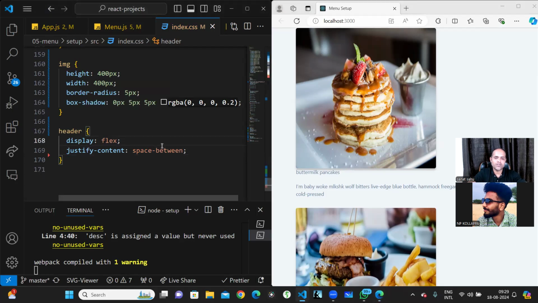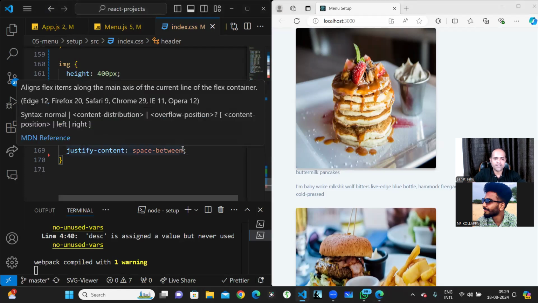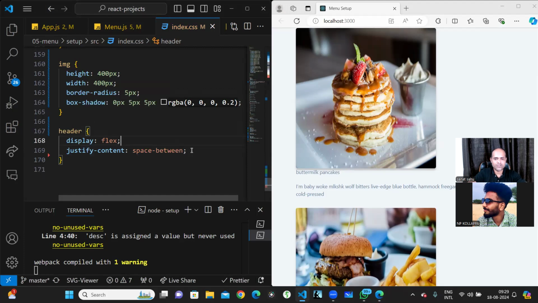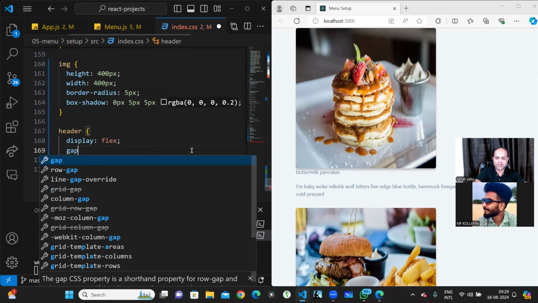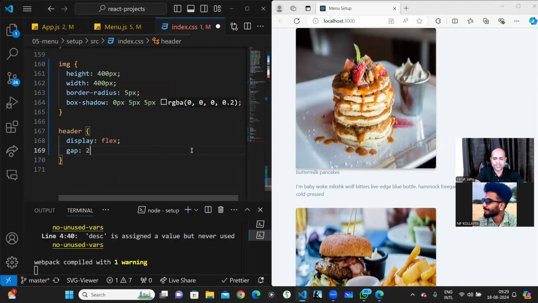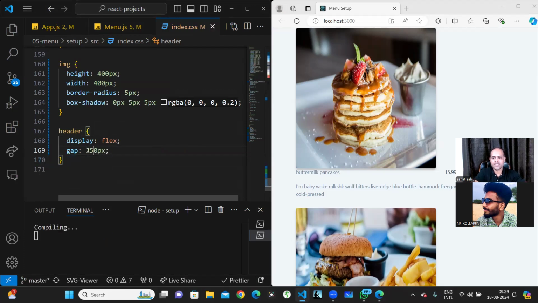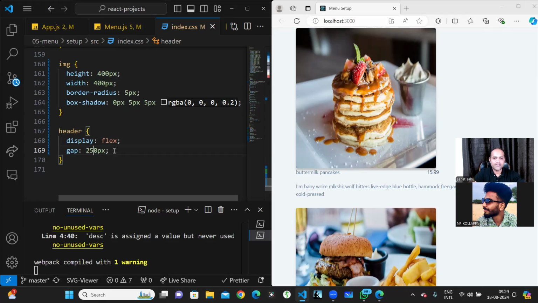So I will not use justify space between. I'll use a gap of maybe 20 pixel. Let me add it to 300 pixel. Not too much, so 250, so that it is there just below the image. Now it is fine.